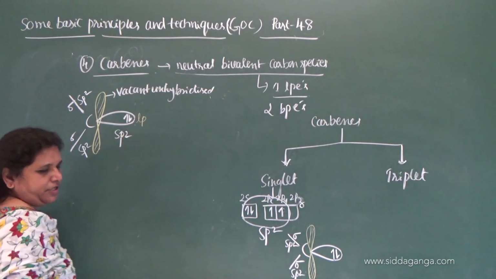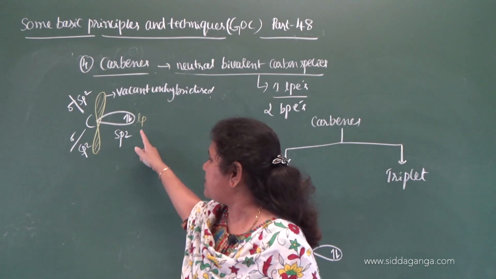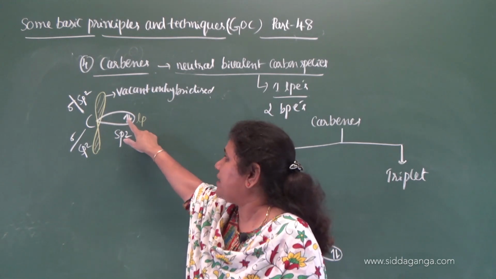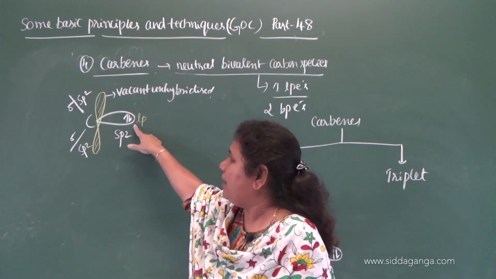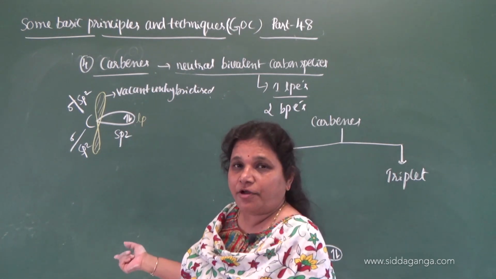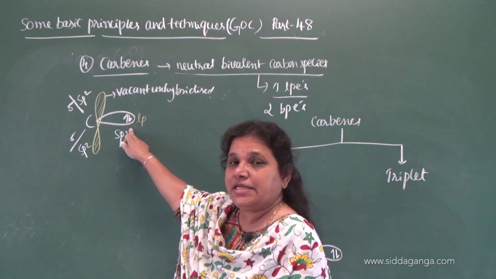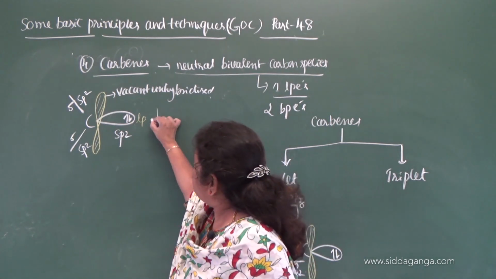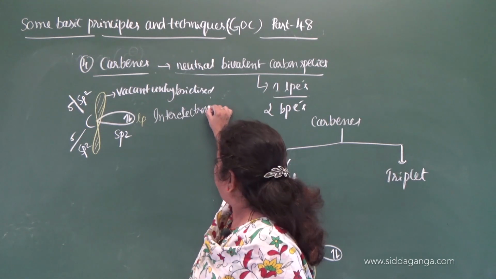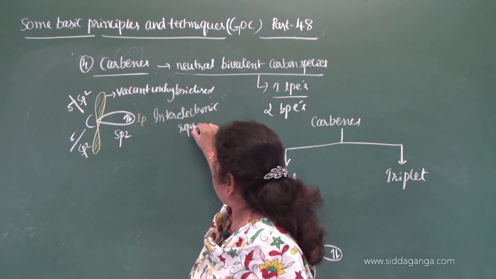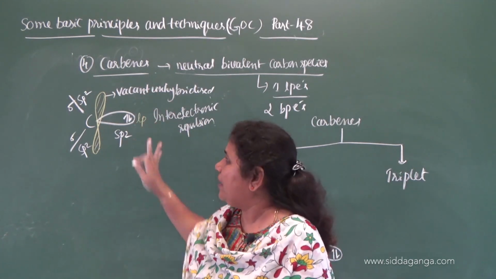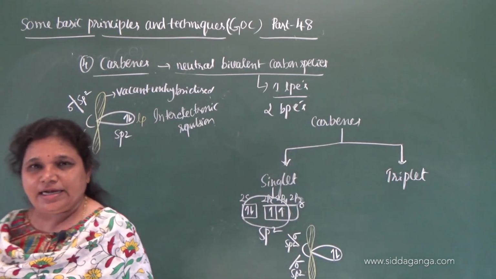In the sp2 hybrid orbital, here the spin state is 1 because the spins get cancelled with each other, clockwise and anti-clockwise, and this sp2 hybrid orbital contains one lone pair of electrons. These are not involved in bond formation, and both the electrons are present in the same shell. Therefore it causes inter-electronic repulsion. When the repulsion is more, stability is less. Therefore, singlet is less stable.